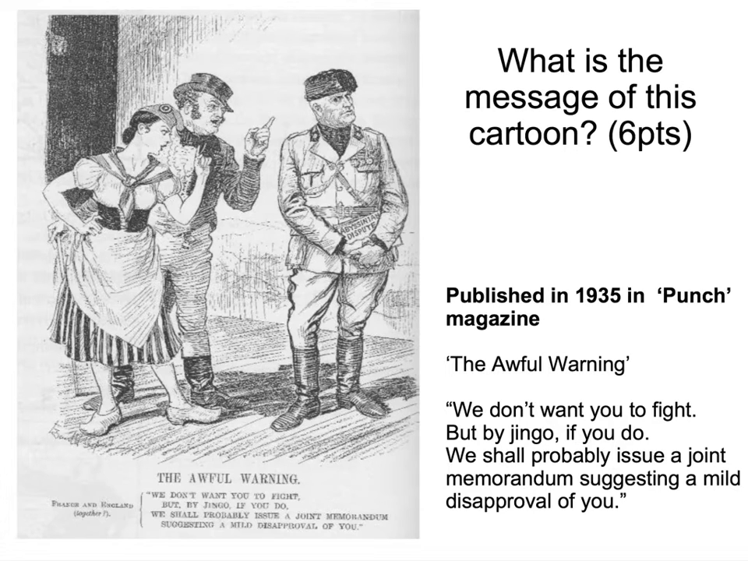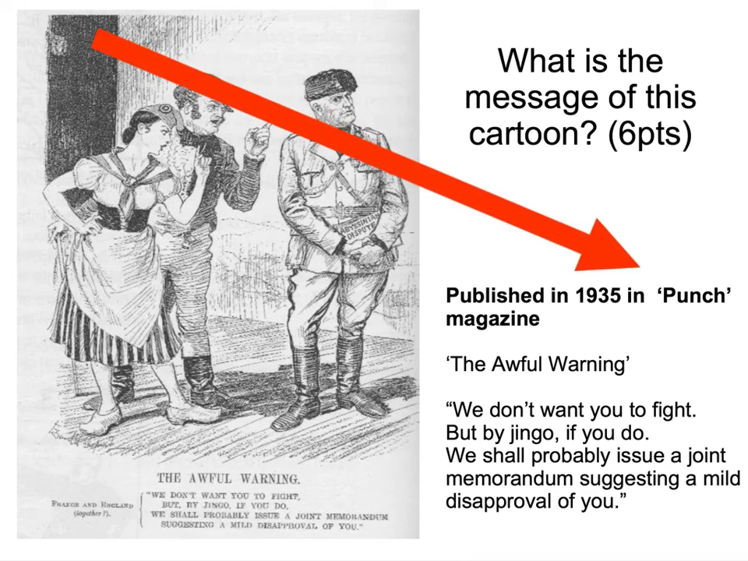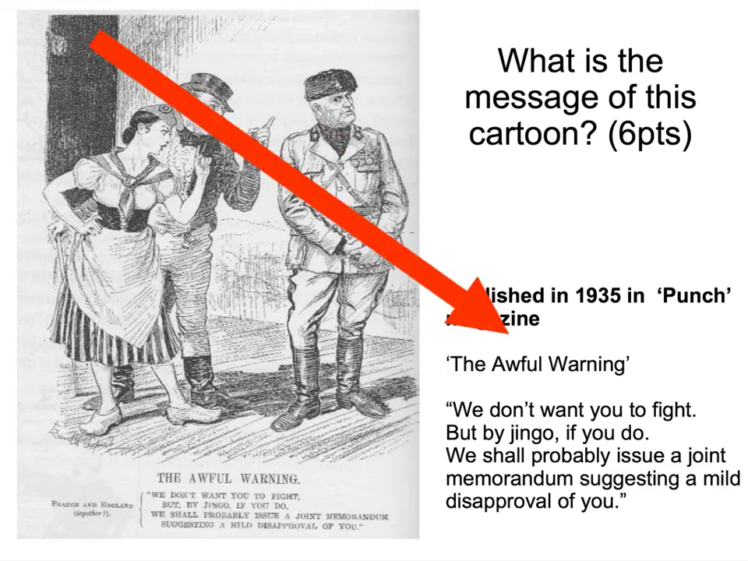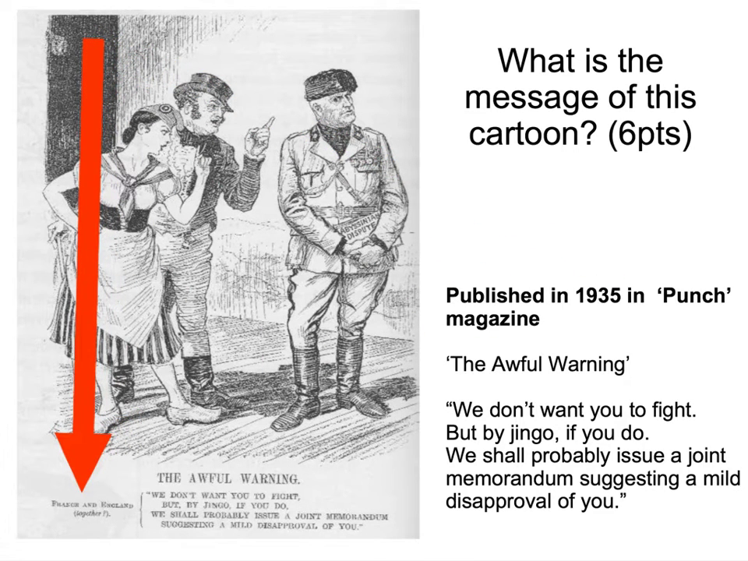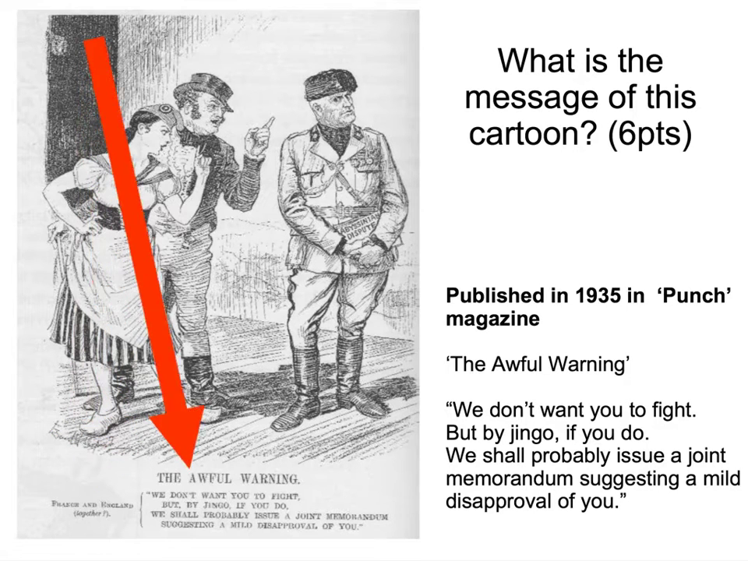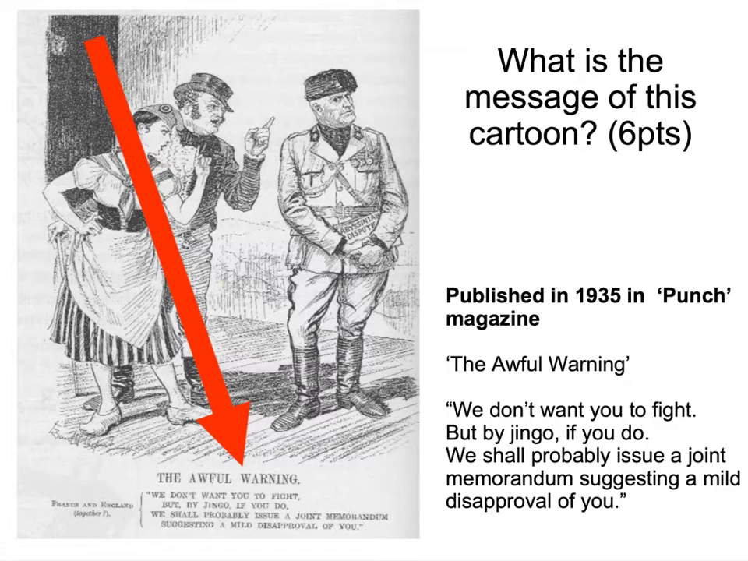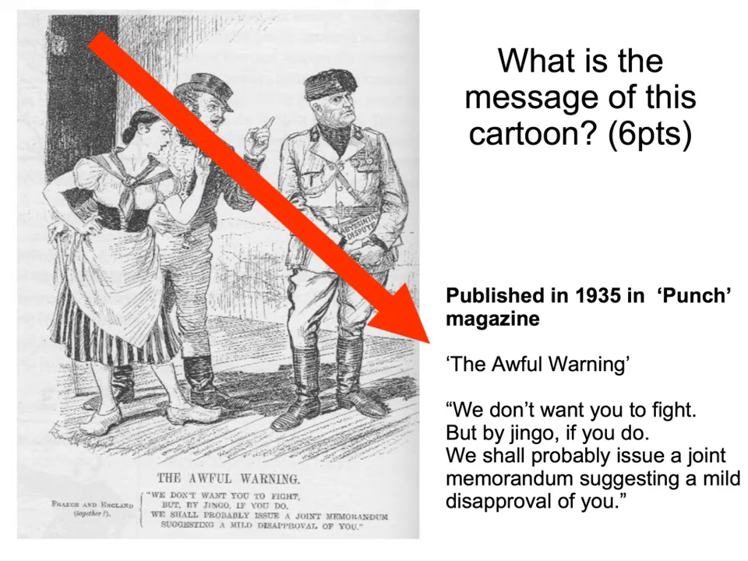Down here we can see when the magazine was published. It was published in 1935 by a British magazine known as Punch, and this is quite renowned for political cartoons at the time. And we can see down here that we have some writing, and it says France and England, then it says brackets together question mark. It's difficult to see that, and it's difficult to see the accompanying writing there, so I've actually put it over here on the right in a slightly larger font, and the title of it is The Awful Warning.